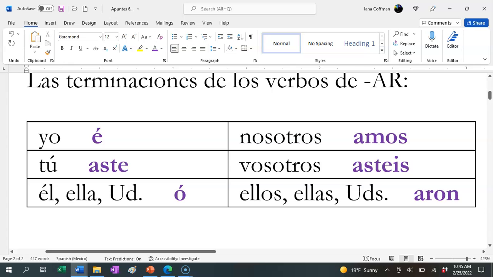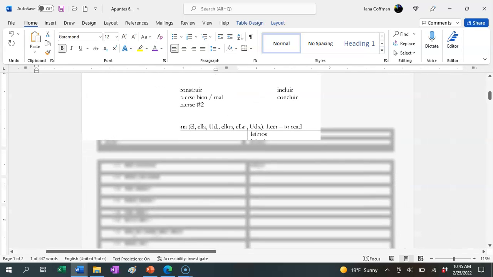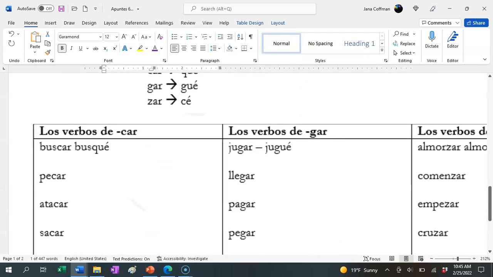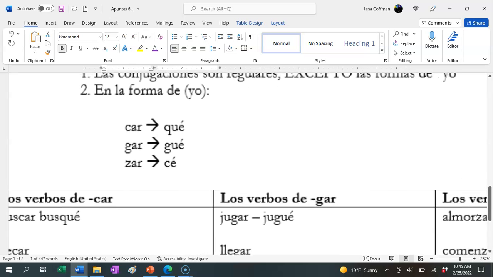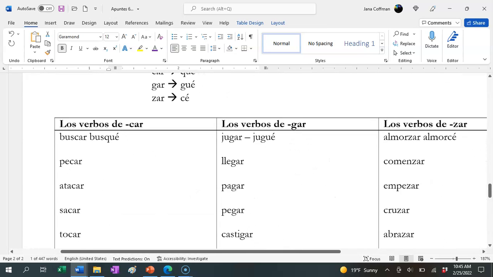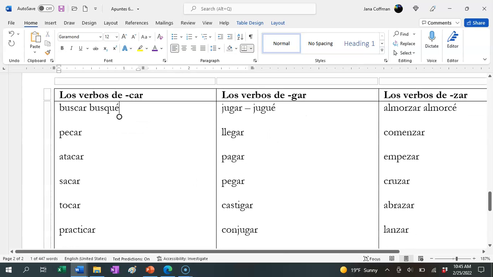Now the yo form, we're still going to use this é con acento, but we're going to change the consonant so that we can keep the sound that we want. All car verbs go to que in the yo form. All gar verbs go to gue in the yo form, and all zar verbs go to ce in the yo form.